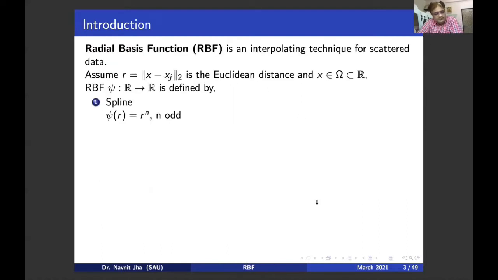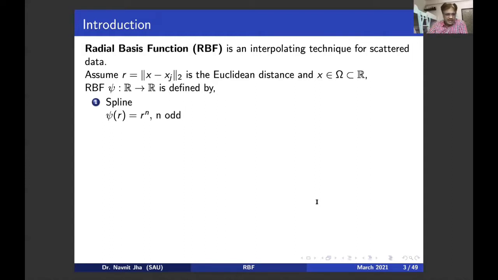Now, radial basis function is basically an interpolating technique for scattered data. Assume r is the distance between two points, x and xj, where xj is some reference point, and this is the Euclidean distance. x is some point in omega, the domain. In this particular slide I have taken it in R, but in fact it is in Rn, so it can be n-dimensional.